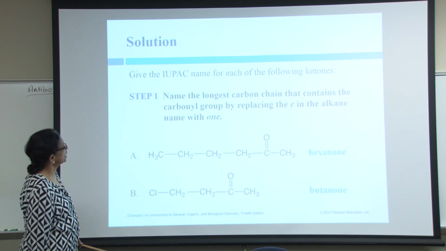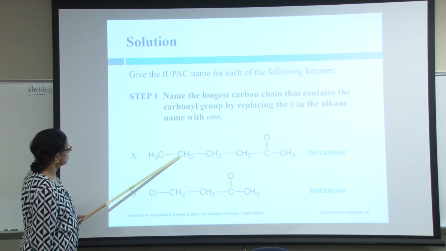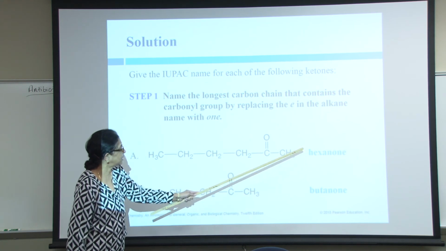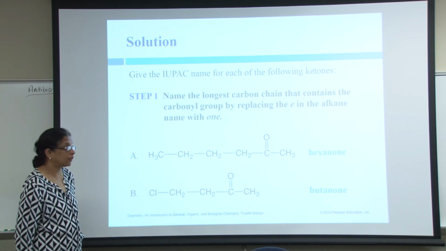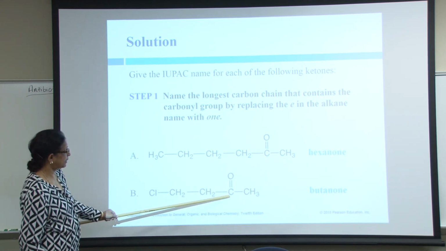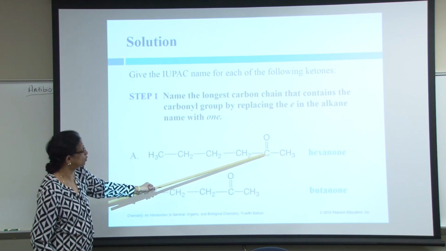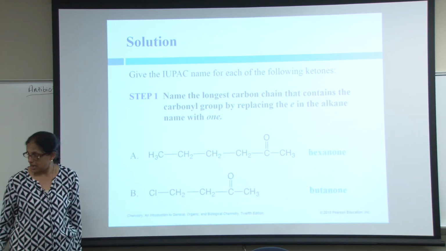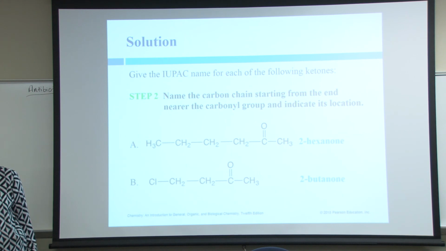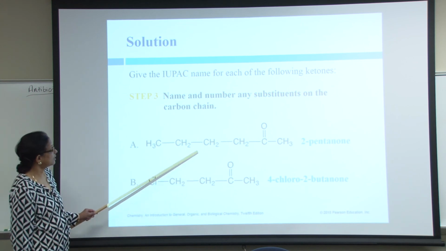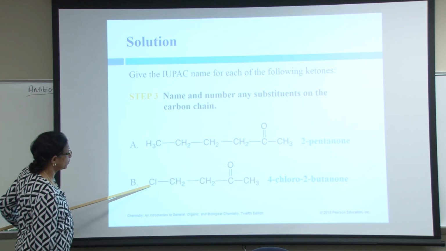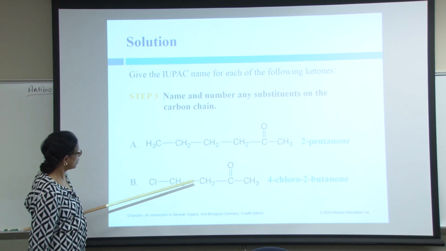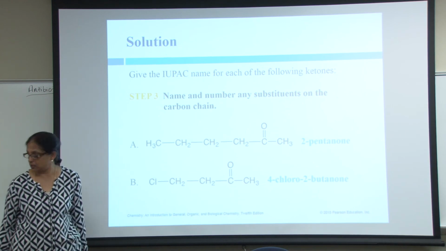Give the IUPAC name for these ketones. Name the longest carbon chain that contains the carbonyl group. 1, 2, 3, 4, 5, 6, hexanone. 1, 2, 3, 4, butanone. So this carbon gets the lowest possible number. So 2-hexanone, 2-butanone. And once you number, you can number the substituents. So this ketone has no substituents, but this has a halogen substituent, a chloro substituent on carbon 4. 4-chloro-2-butanone.